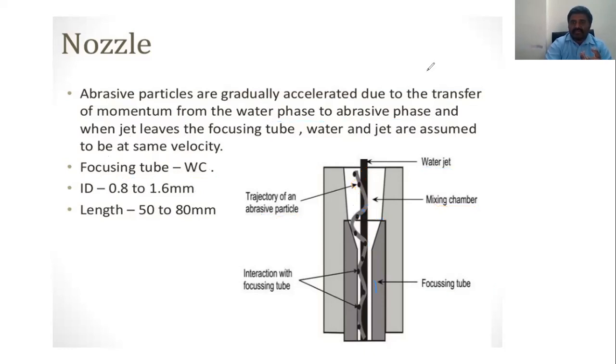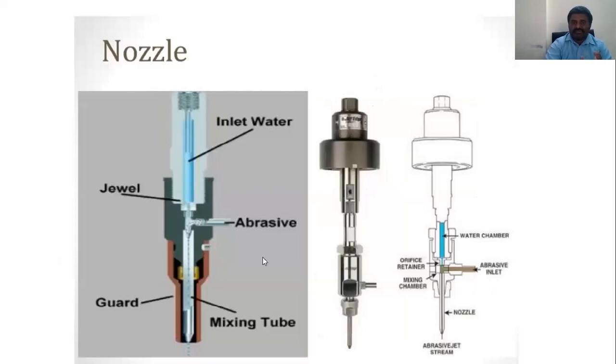Now coming to the nozzle, from the same thing here, there is the inlet of water. Then there is a special attachment for the abrasive to be introduced into this nozzle. Then the mixing tube is here, and there will be a high velocity, so the high pressure jet is going out here.